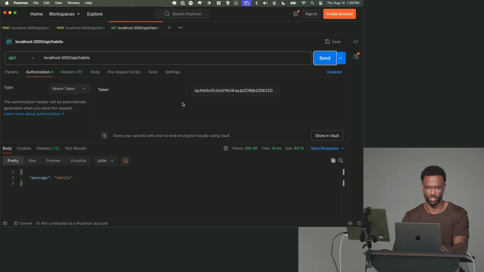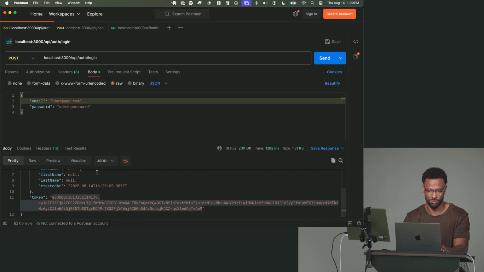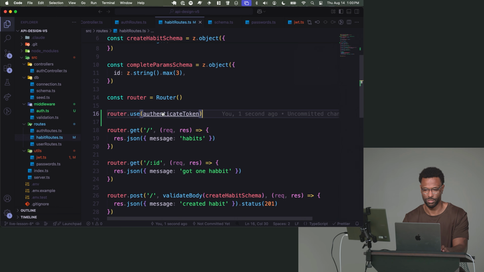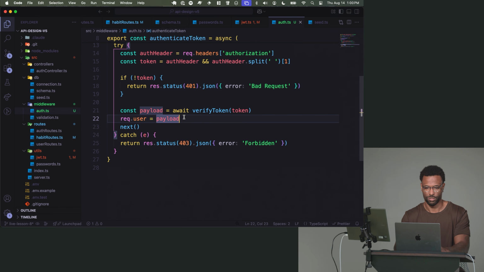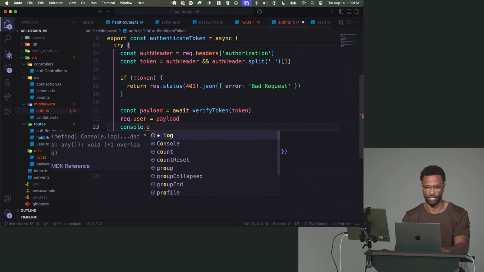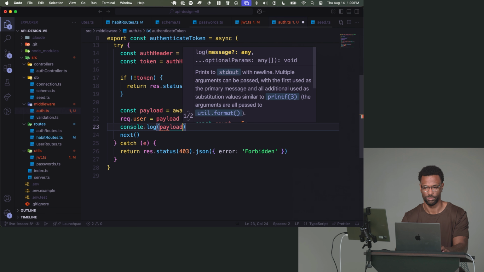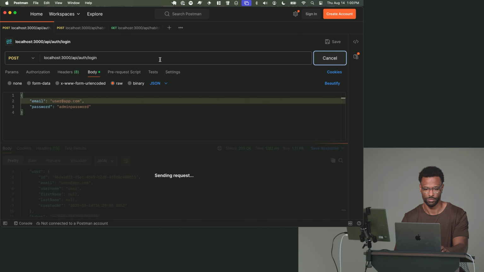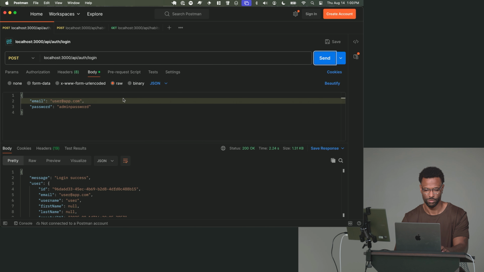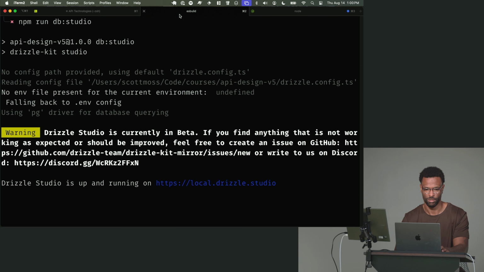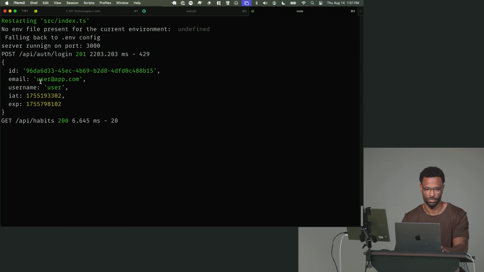And then just to verify that this is the right user, I got this token from this user right here, user@app, whose username is user. Let's verify that. So I'm going to go in here, and I'm just going to log this user right quick so we can see that that is the actual user that this token belongs to. So let's try that. Send that again. Oops, I didn't mean to log in again. I meant to do that. There we go. And then if I go look at the logs, yep, it's that user.